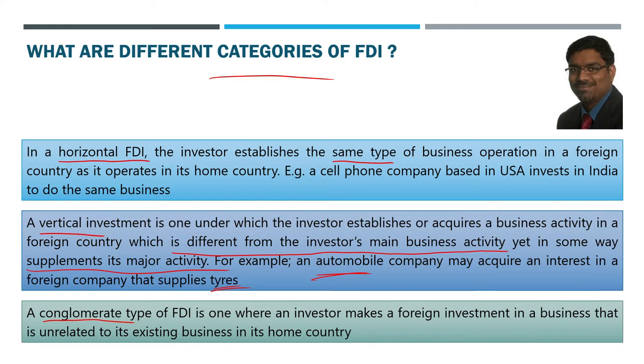It is not setting up a new automobile company in the other country, rather it is buying shares in or establishing a new company in a foreign country that manufactures and supplies tires. Like this, vertical investment happens a lot of times. It so happens that vertical investment is made for the purpose of cost saving and to reduce the overall burden on the parent company.